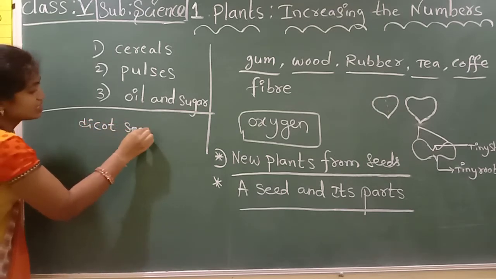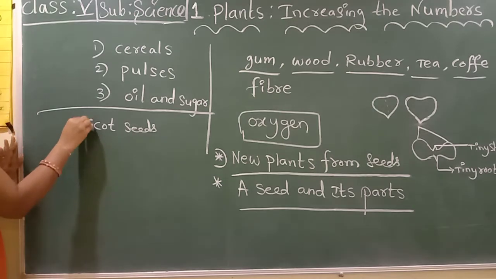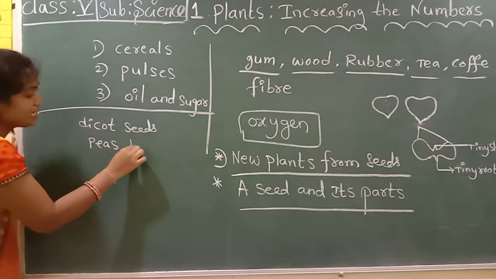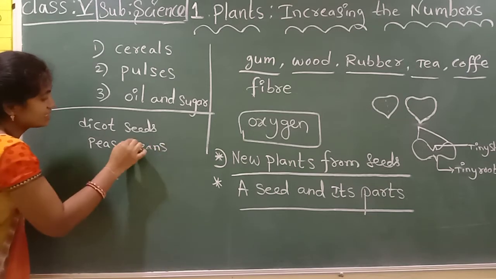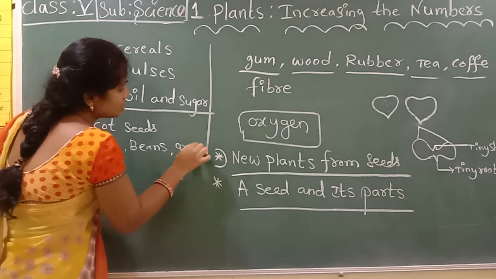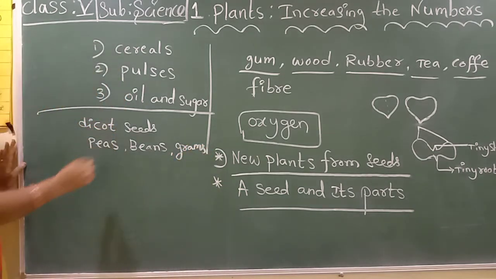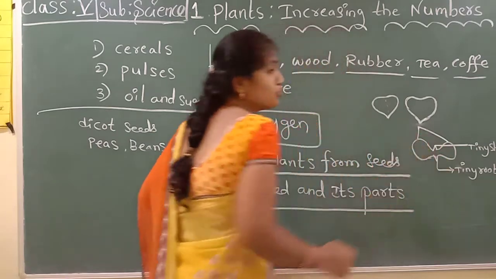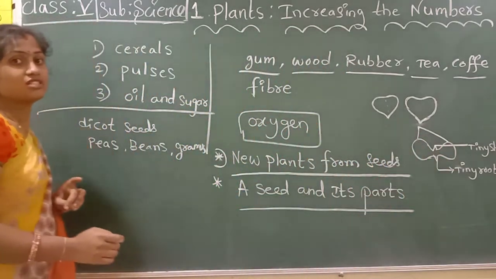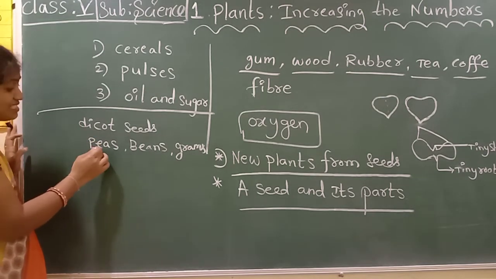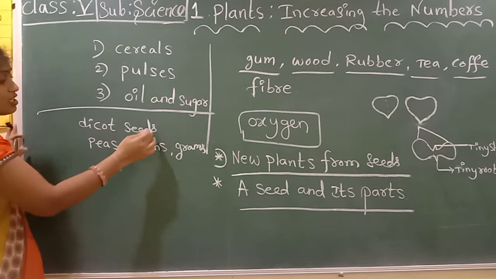What are dicot seeds? Peas, beans, grams. These are all dicot seeds. When we cut these, two layers come, two seed leaves. Those with two are called dicot seeds.